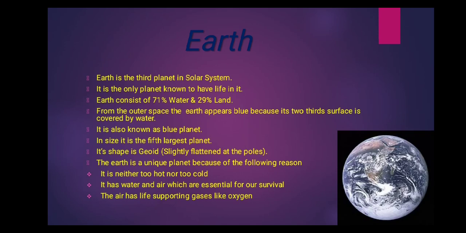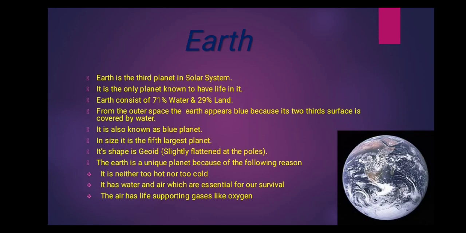Earth is a unique planet because living beings are possible on this Earth. We can see human beings, we can see animals, we can see plants only on Earth. No other planet has living beings. So that's why Earth is a unique planet in the solar system.